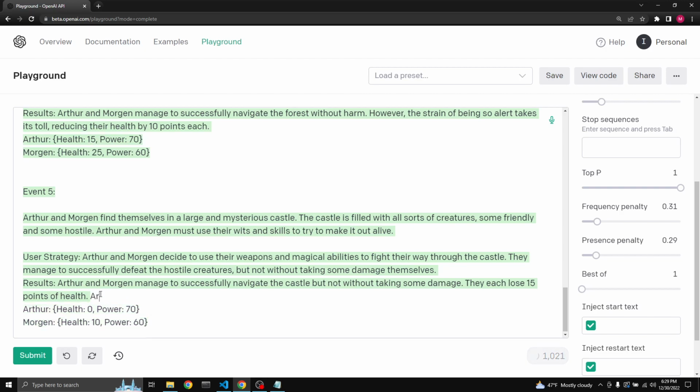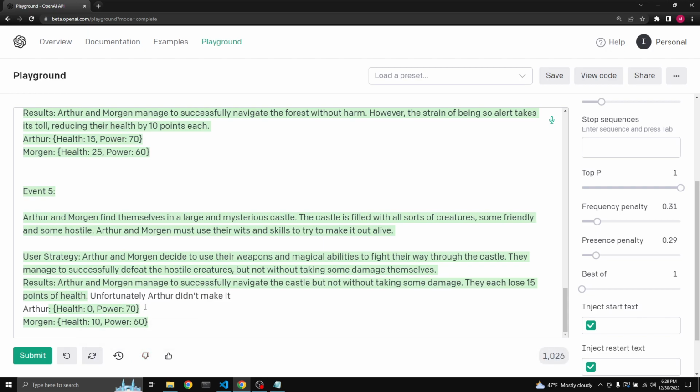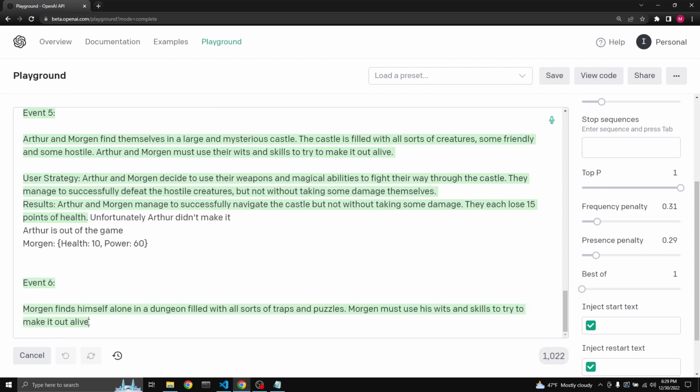So we'll say Arthur. Unfortunately, Arthur didn't make it. So what will it do? Say Arthur is dead. We'll say Arthur is out of the game. Think of something good there. Morgan finds himself alone. All right.